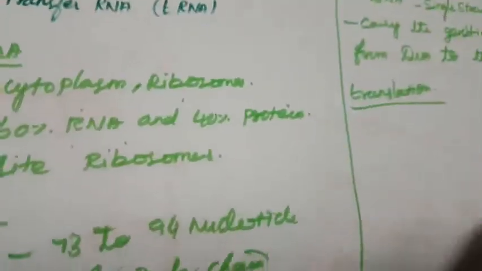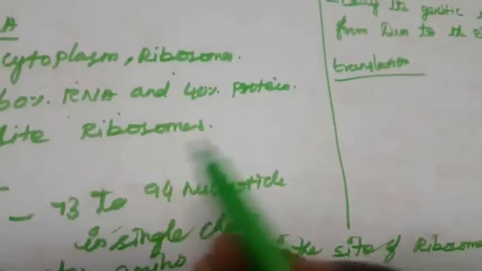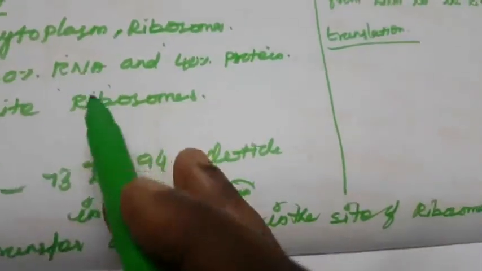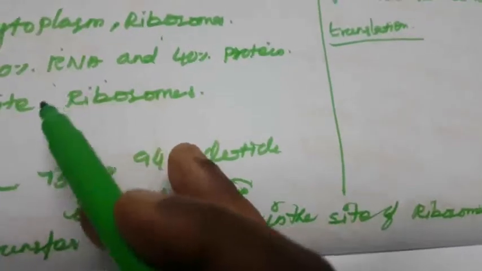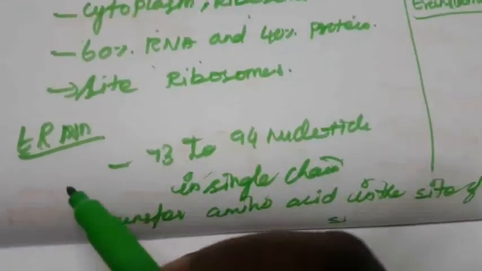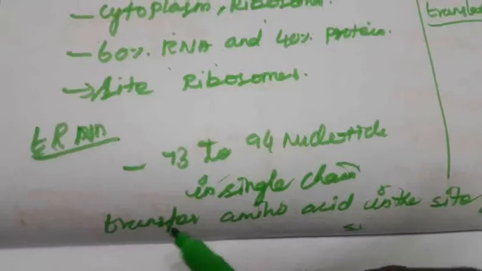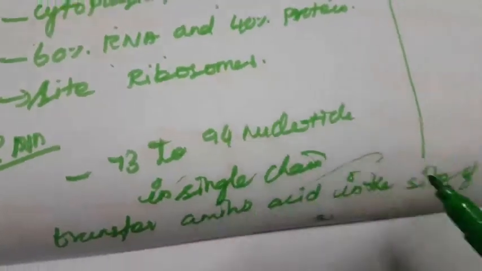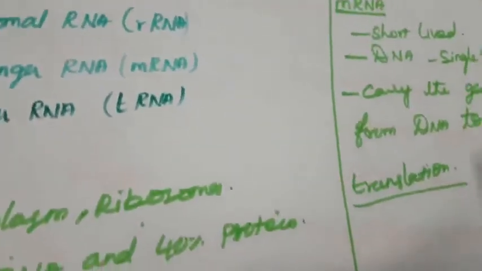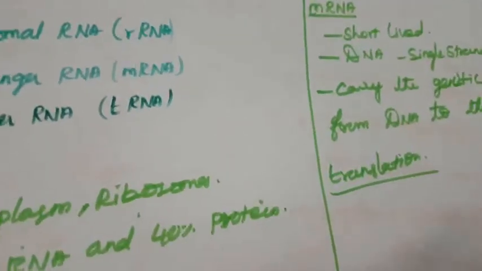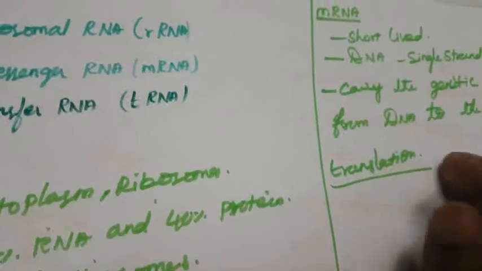So what are the types of RNA? rRNA, tRNA, mRNA. Protein synthesis takes place on rRNA. tRNA is transfer RNA, which transfers amino acids to the site of the ribosomes. And mRNA carries the genetic information to the ribosomes.